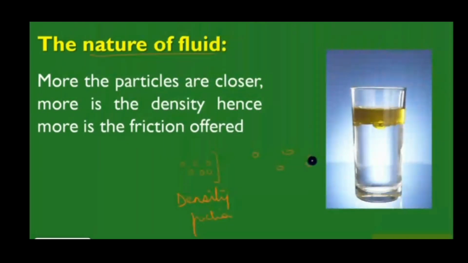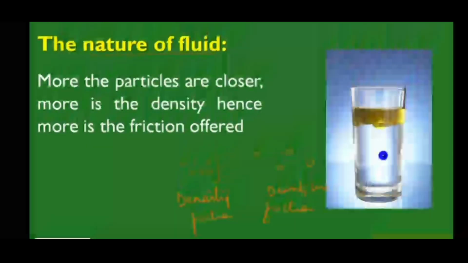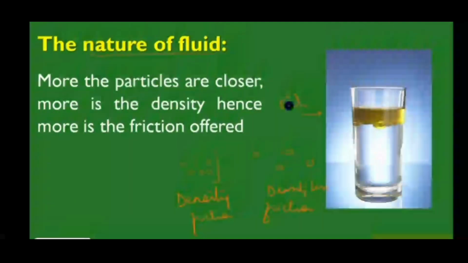Even fishes have a streamlined shape: the middle part is wider and the end parts are narrow or thinner. Because of the streamlined shape, there is less contact of the body with the fluid, which reduces the friction. That's why boats do not sink.